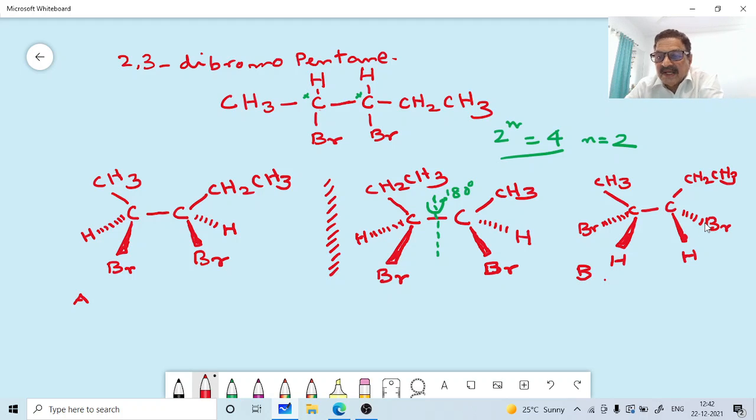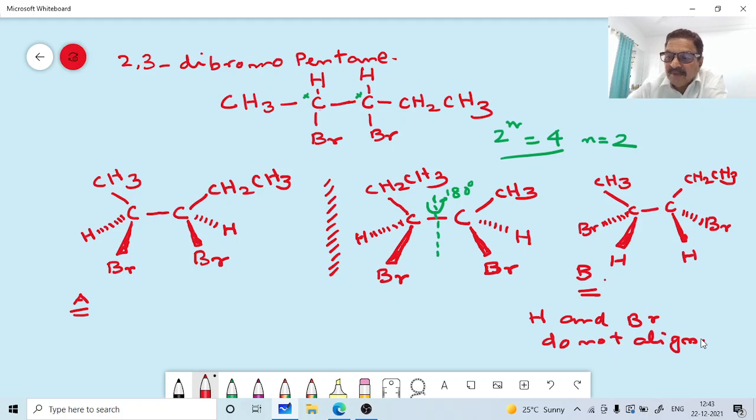Here we can see that the hydrogen and bromine, H and Br, this is B and this is A isomer. Here hydrogen and bromine do not align. Therefore, A and B are found to be different compounds. Since the atoms of A and B do not align, A and B are non-superimposable mirror images. They are enantiomers here. Therefore, we have got the total 4 number of stereoisomers.